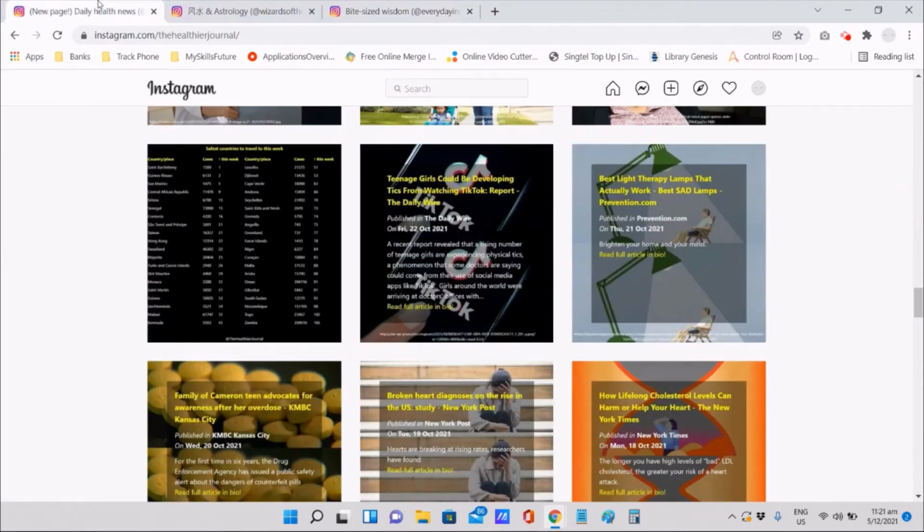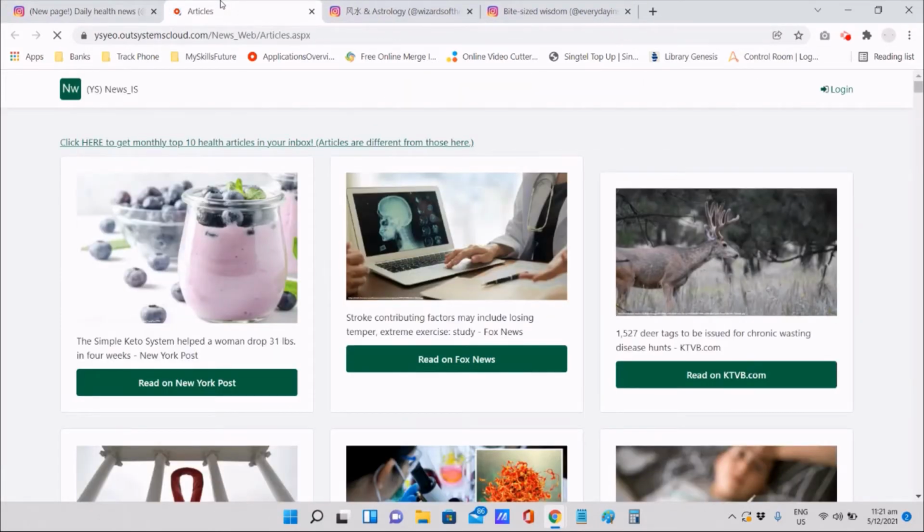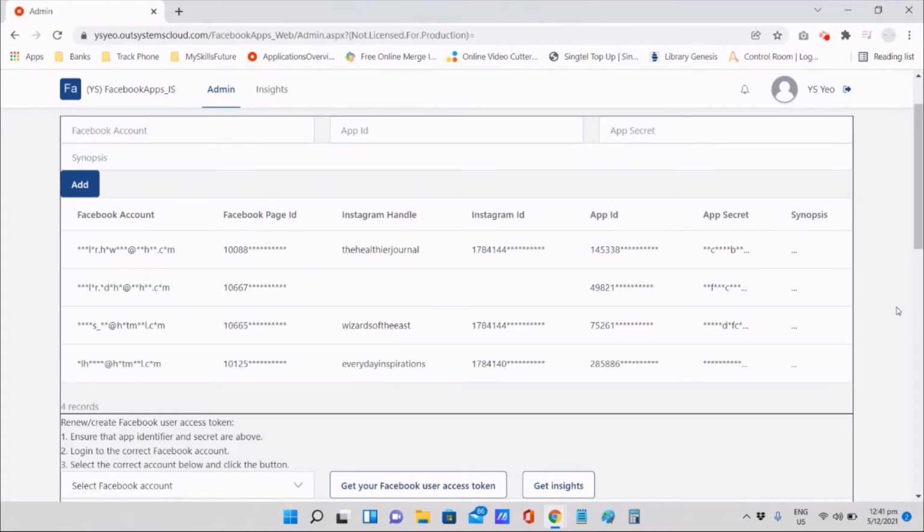Okay, so going back to the health account, as the bot posts, it simultaneously adds to this article list. Okay, let me open up this article list. So followers can just come to this article list and access the actual articles. Of course, the system knows when a follower clicks into each article. And the follower can also subscribe to a newsletter, as you can see here, a subscription page. For how I handle subscribers, you can watch my other YouTube video about how I have an emailing system.